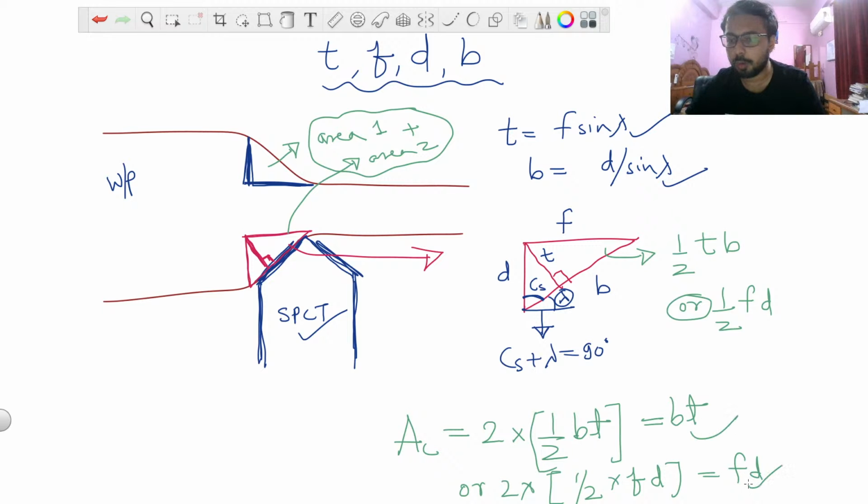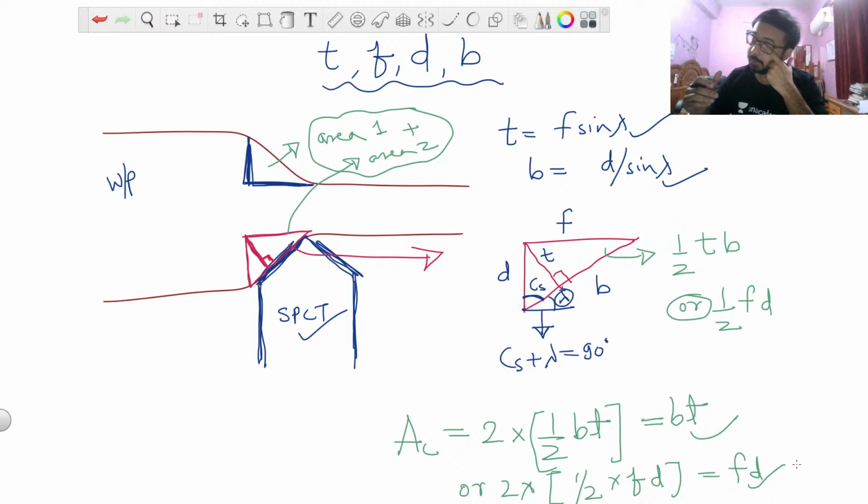So these are the two formulas of the cutting area, or the area which is cut, and it is simply given by bt or fd. And I think you should now also understand where this area for bt and fd is coming from. In this workpiece turning operation, the single point cutting tool is removing this much triangular area from both the sides. So we are getting this bt and fd cutting area from this.